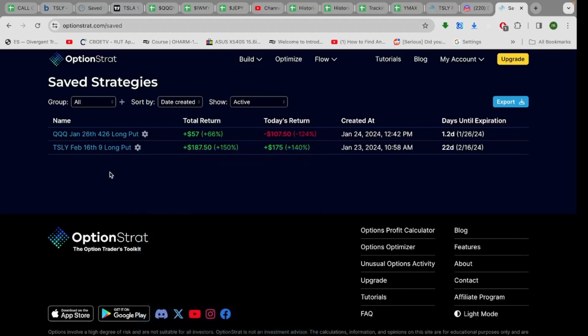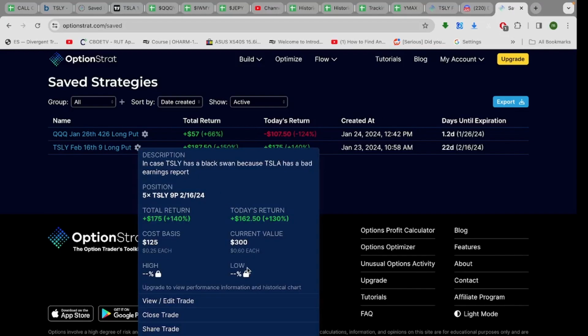All right, so what do we do? Should we sell it and take our profit? You know, it's going to keep going down. We have $125 in this trade total. Right now, these options are trading at 60 cents a piece. What we're going to do is we're going to sell 2 of them.